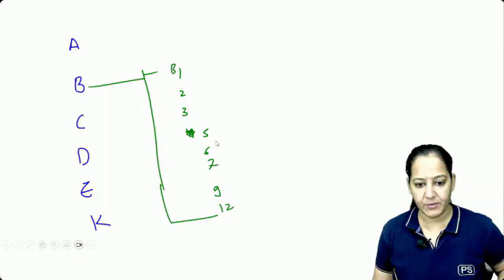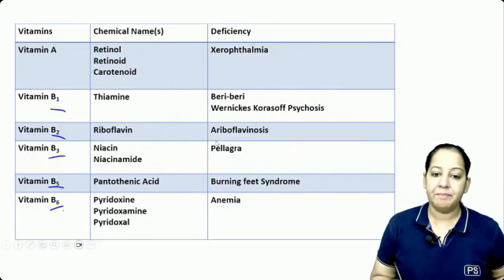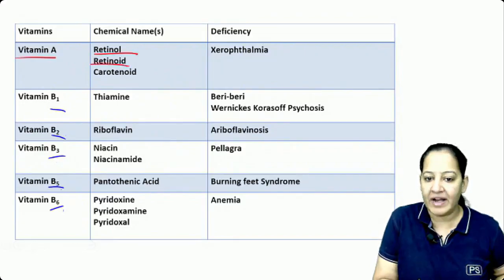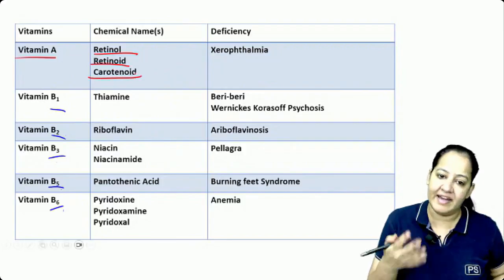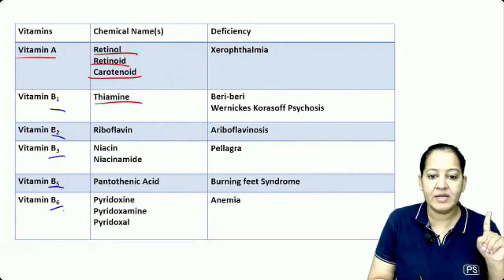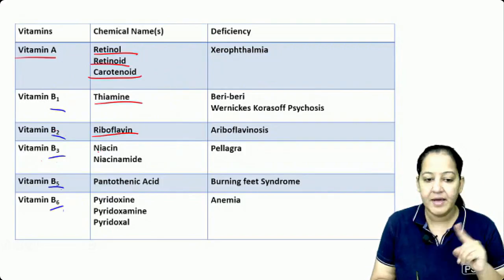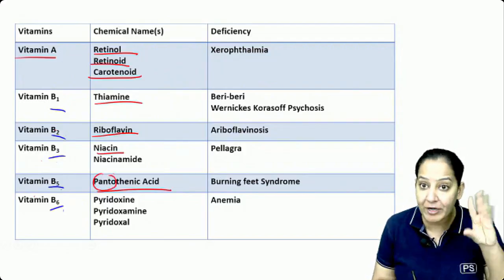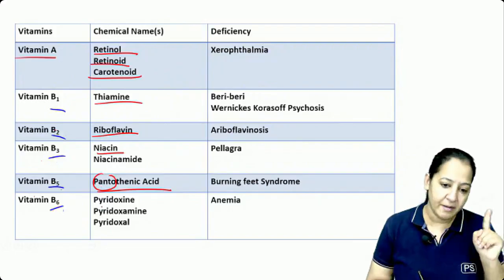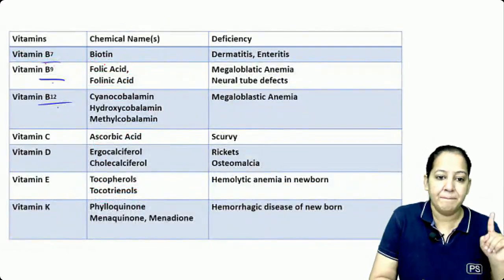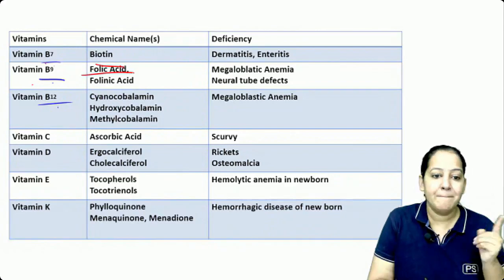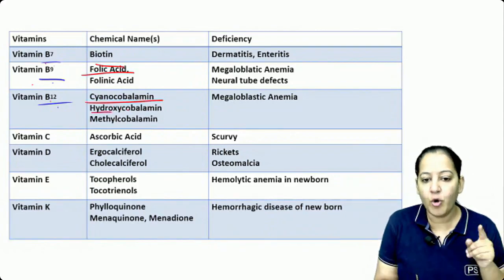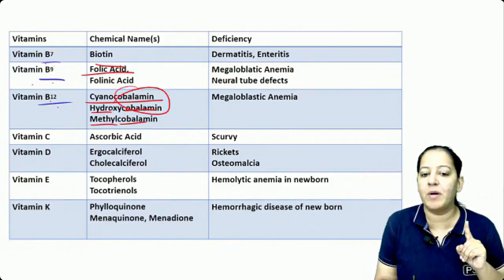These all are vitamins. Now please learn their names. Vitamin A has 3 forms: retinol, retinal, retinoic acid, and in total they are known as retinoids, with carotenoids as the precursors. B1 is known as thiamine, B2 is known as riboflavin, B3 is known as niacin, B5 is known as pantothenic acid. You can see panto means 5. B6 is known as pyridoxine. B7 is known as biotin. B9 is folic acid. We all know. B12 is cyanocobalamin. We all know, I guess. Cobalamin, hydroxycobalamin, methylcobalamin. So basically cobalamin is there.